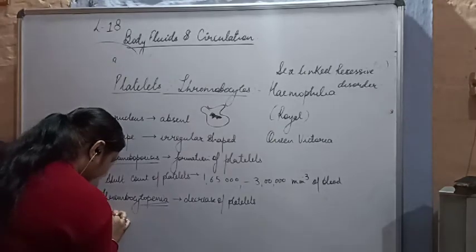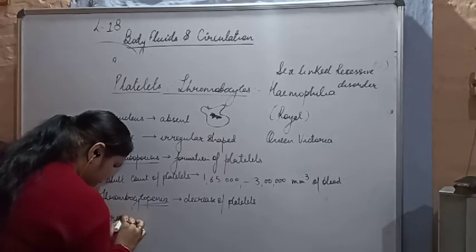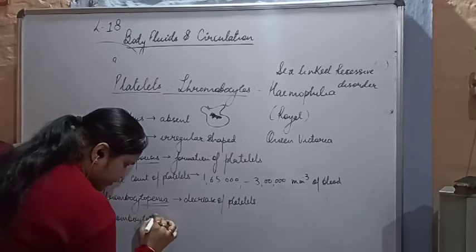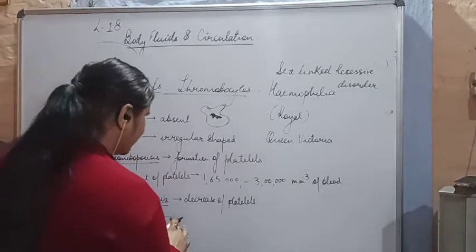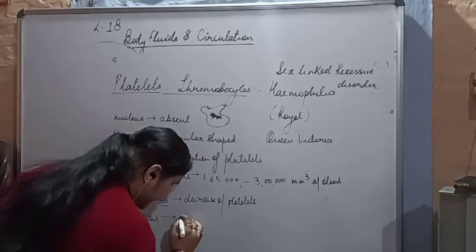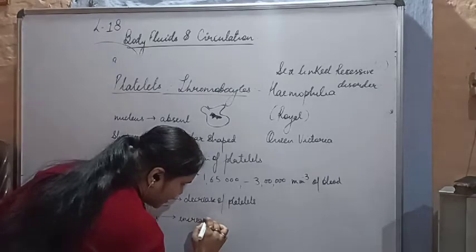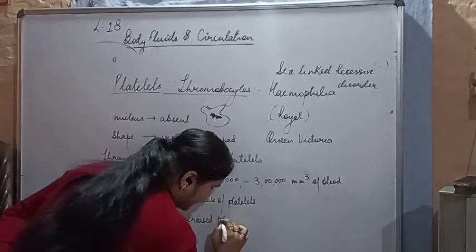Thrombocytopenia, okay. And thrombocytosis, what is the meaning of thrombocytosis? It states an increase in platelet count. Increased platelet count.